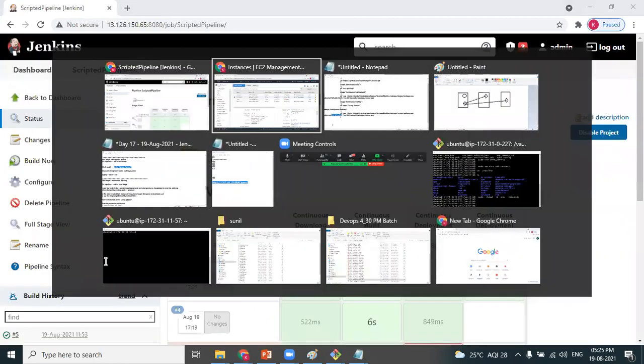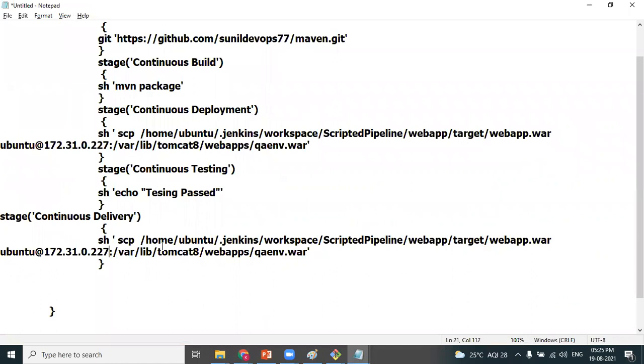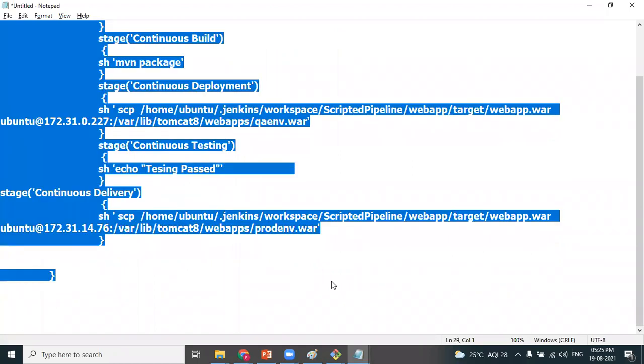So Sunil, we can run the command ssh-copy-id and copy the public key to the prod instance. Keys are already generated, right? Here I change the env file name to prod env. So continuous delivery is the same as continuous deployment. Source will remain the same. Destination is all about the IP address changing. So this is the code which is performing all the 5 stages. I copy the code.